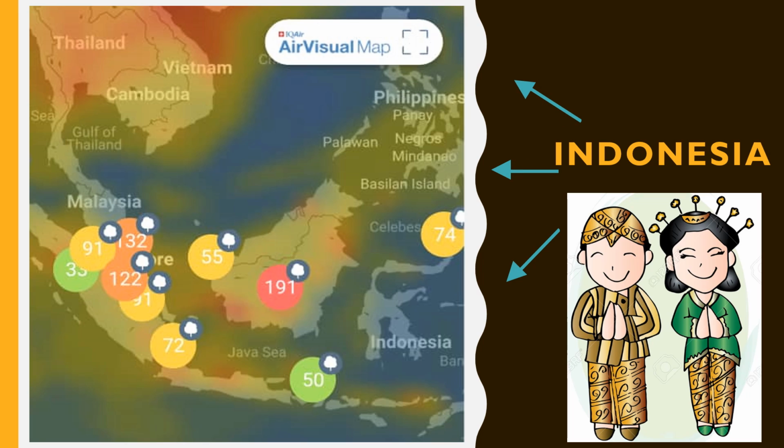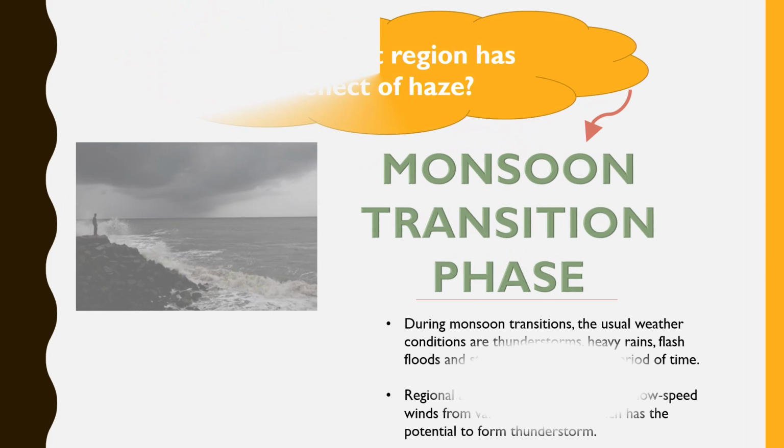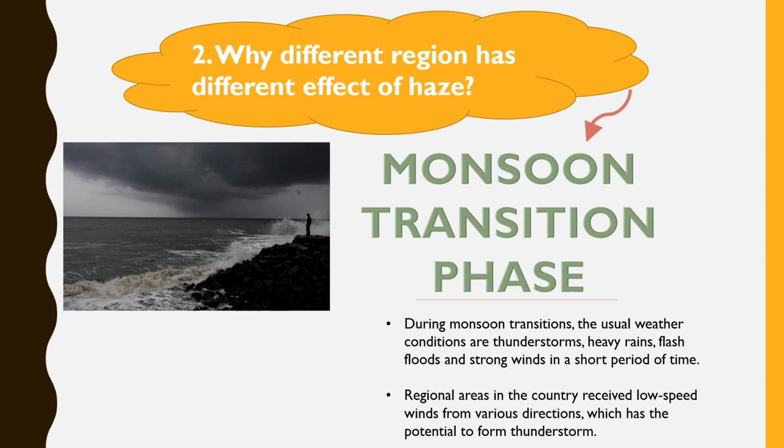Next, let's take a look at Indonesia. There are many hotspot areas that were recorded in haze situations that we can see clearly in the value of PSI in that area. Next, for the second question, why do different regions have different effects of haze?